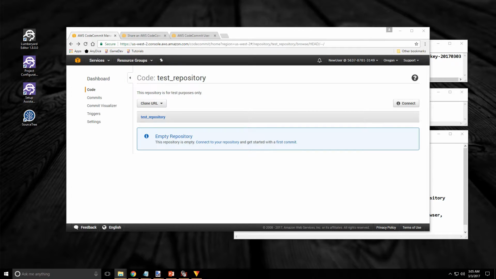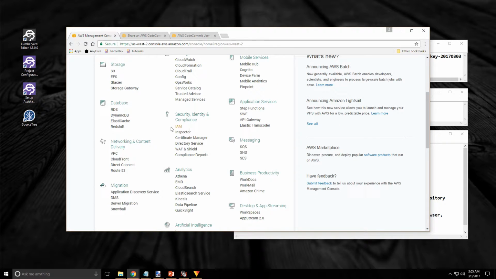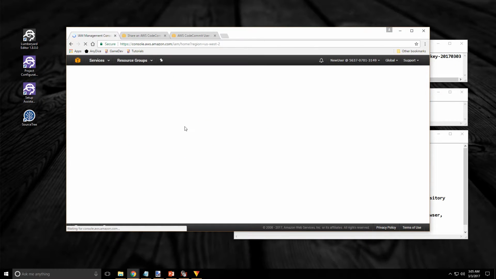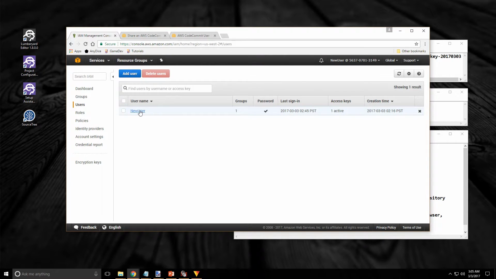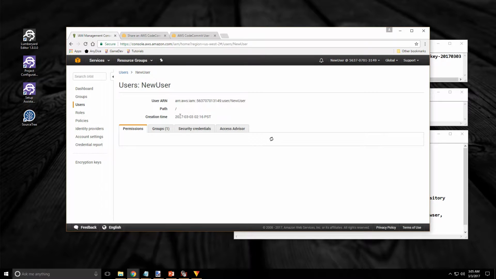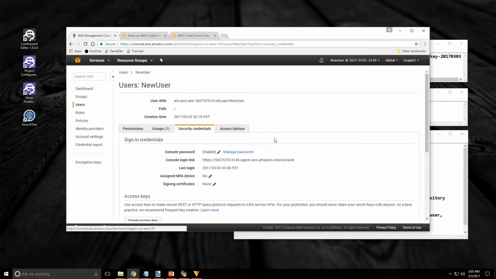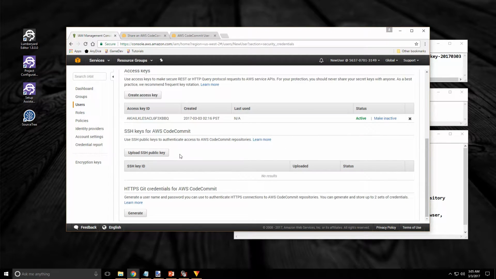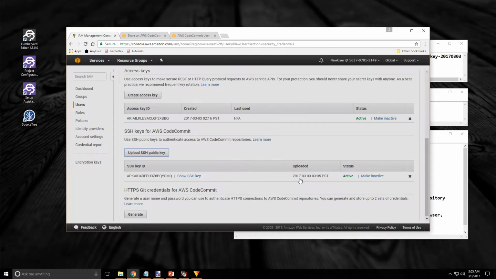Now we have that public key. We can go over to our user account, which is under IAM. Users. There's our new user. Select that. And there's a security credential tab. Click on that and then scroll down till you find the Upload SSH public key. That's what we just generated. So click on that, just paste it in and upload.